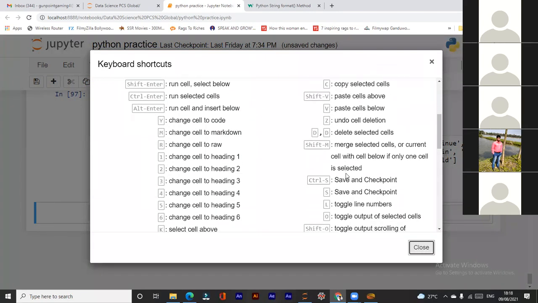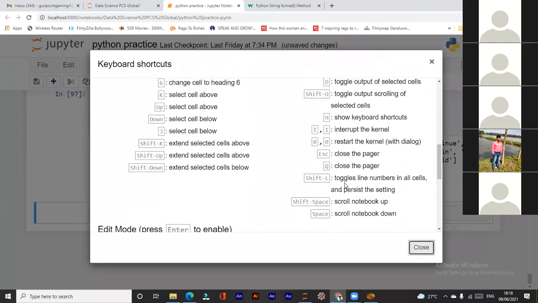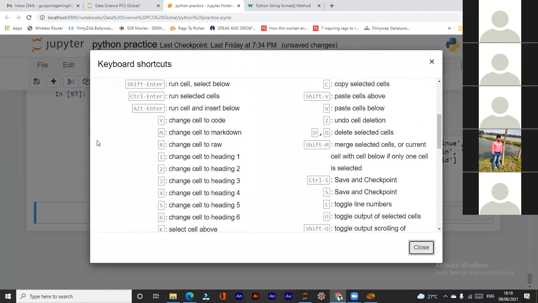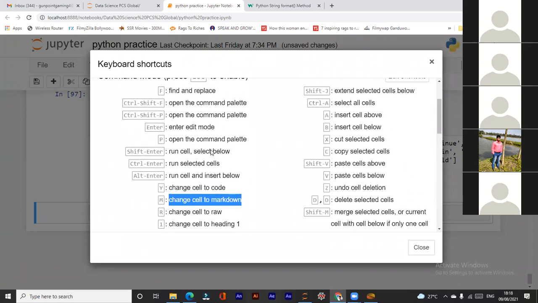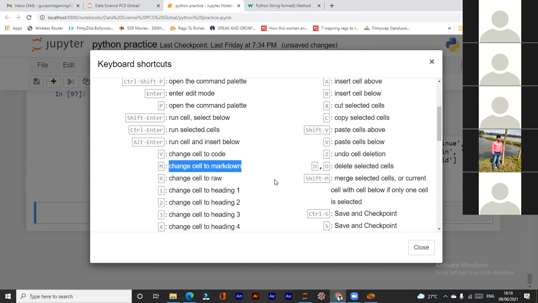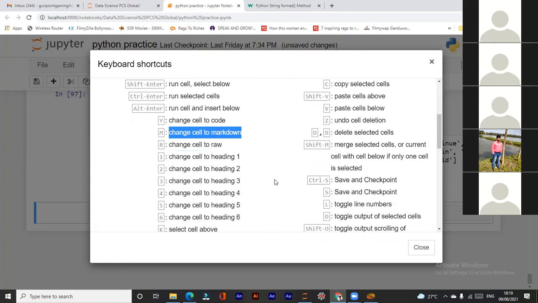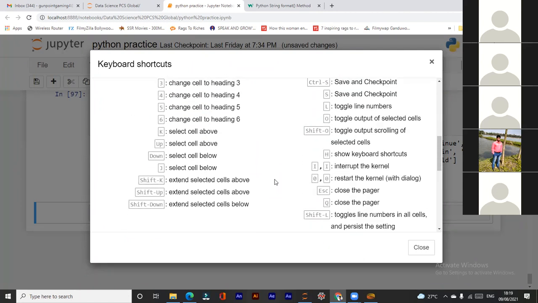See, to mark down, press M. Change cell to markdown. You need to press M. Okay. And if you want to change the cell, means return to code, then you need to press Y, I think.